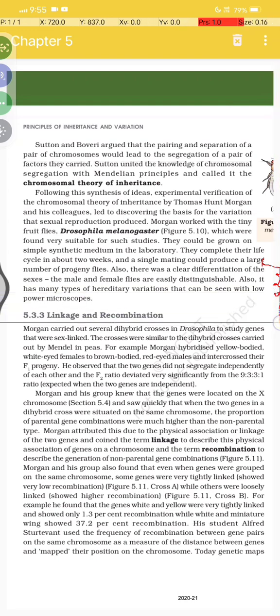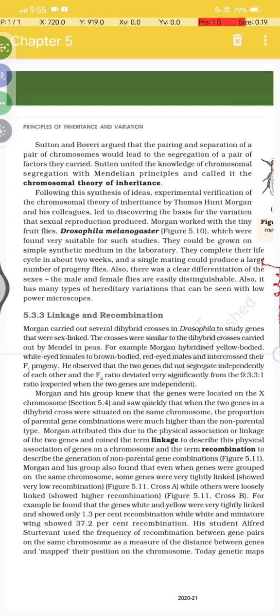5.3.3, Linkage and Recombination. Morgan carried out several hybrid crosses in Drosophila to study genes that were sex-linked, and the crosses were similar to the dihybrid crosses carried out by Mendel in peas.